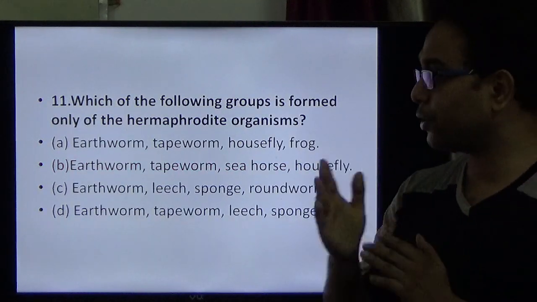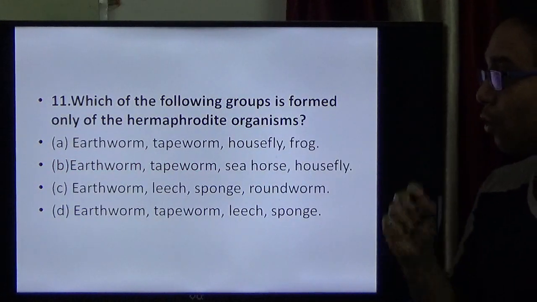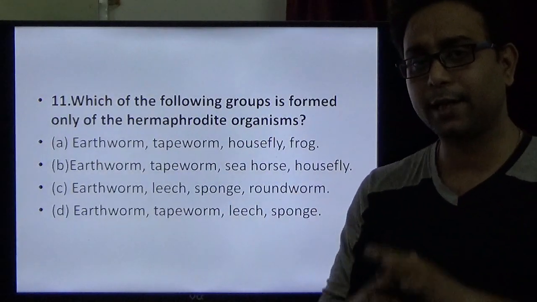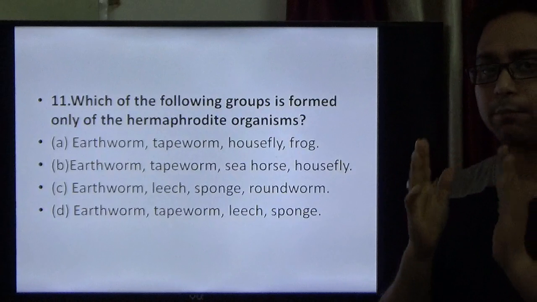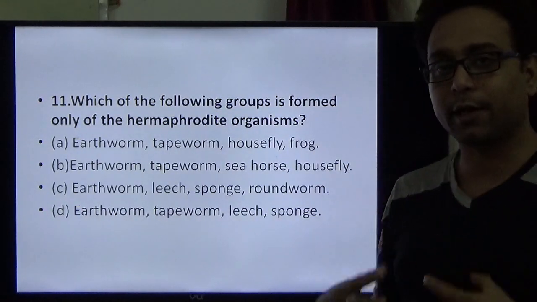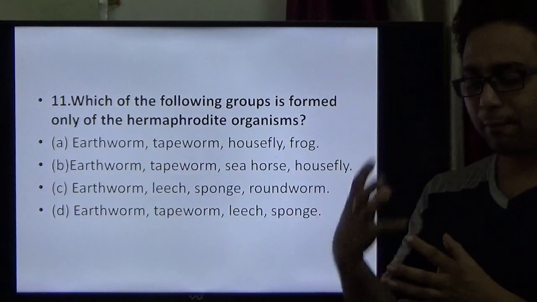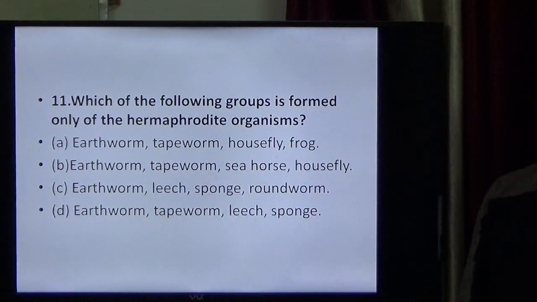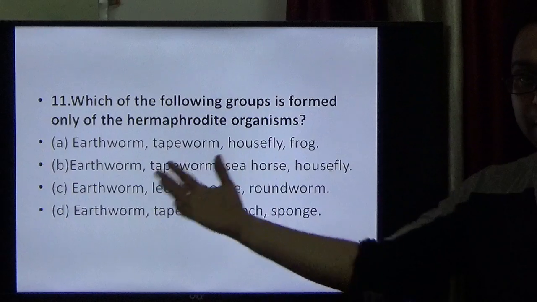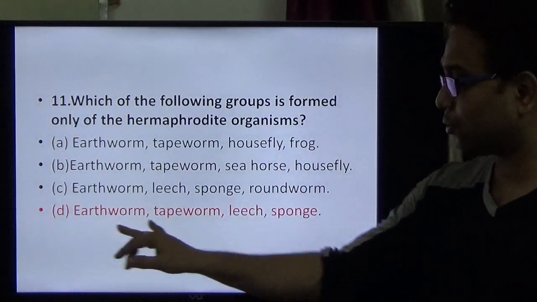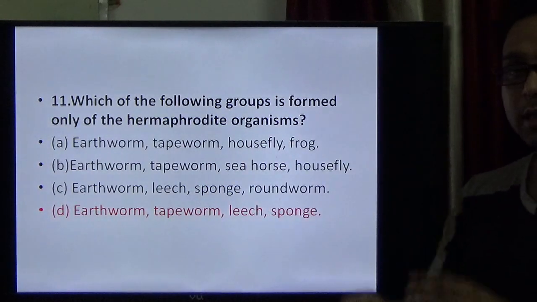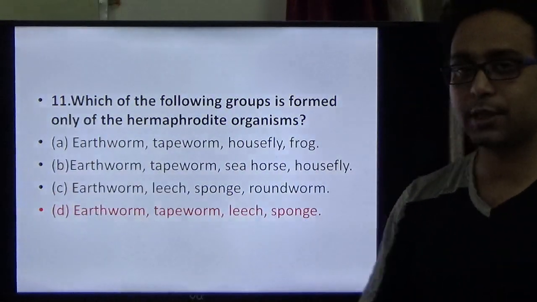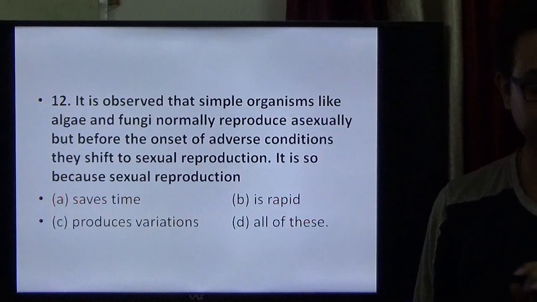Question number 11. Which of the following groups is formed only of hermaphrodite organisms? What is meant by hermaphrodite? An organism that has both sexes in a single body, so it has both a male sex organ and a female sex organ. Earthworm, tapeworm, leech and sponge belong to the hermaphrodites. So option D is the right option for question 11.